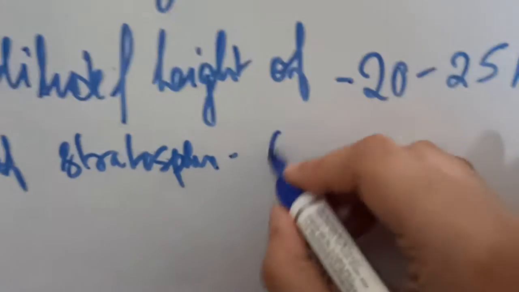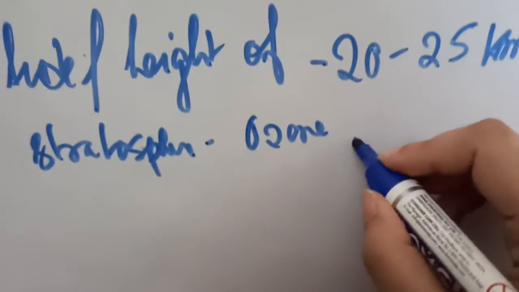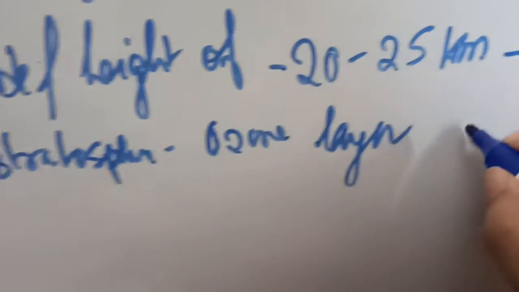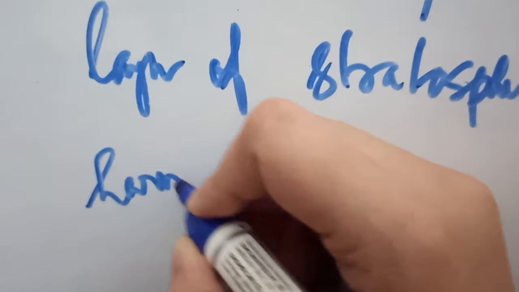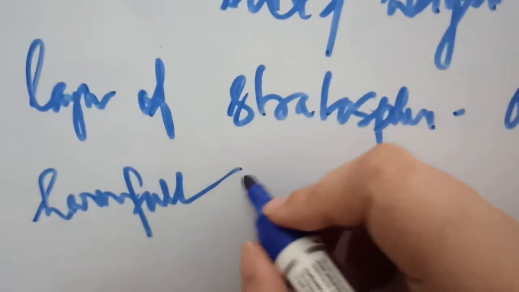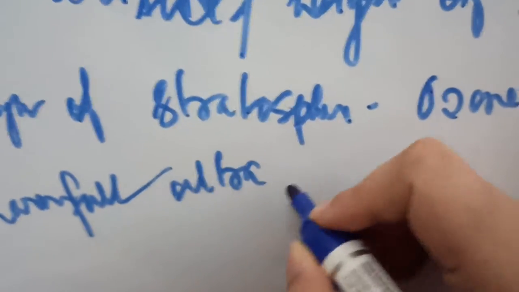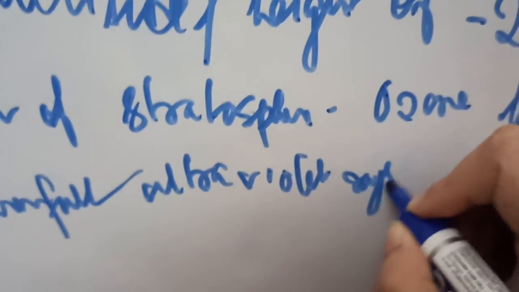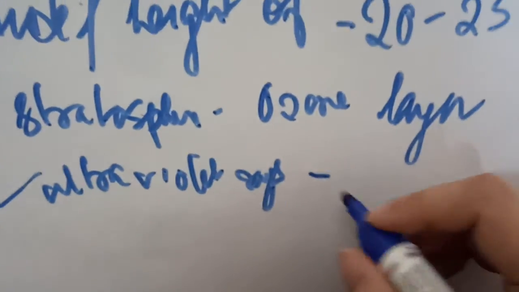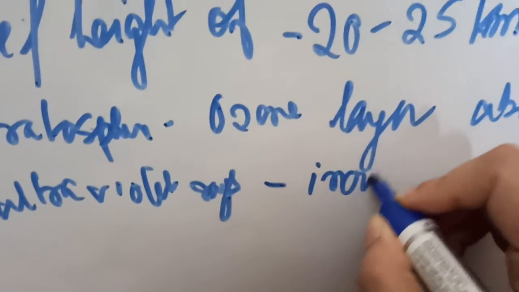This particular ozone layer absorbs the harmful ultraviolet rays, causing the increase of the temperature.